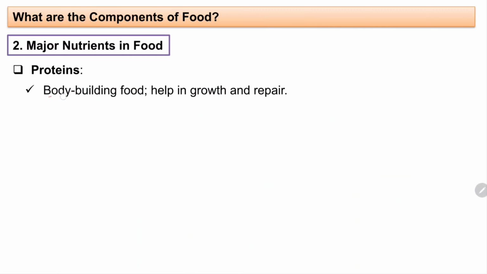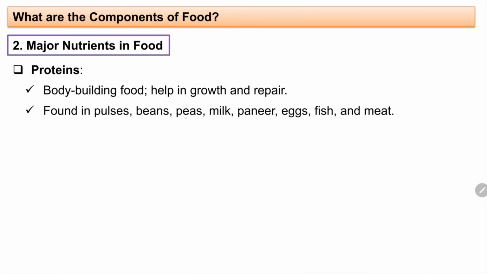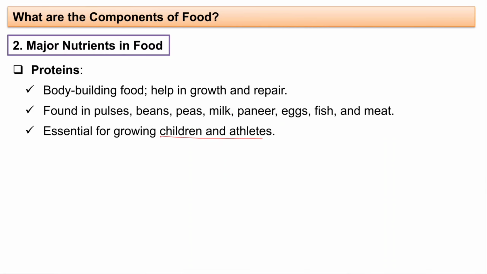So these are body building foods, which help in growth and repair of our body. They are found in pulses, beans, peas, milk, paneer, which we have already seen, and fish and meats. They are also essential for growing children and athletes.